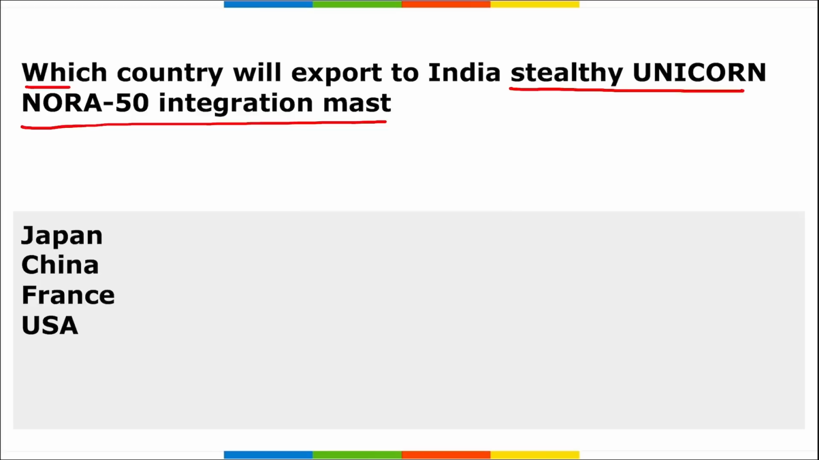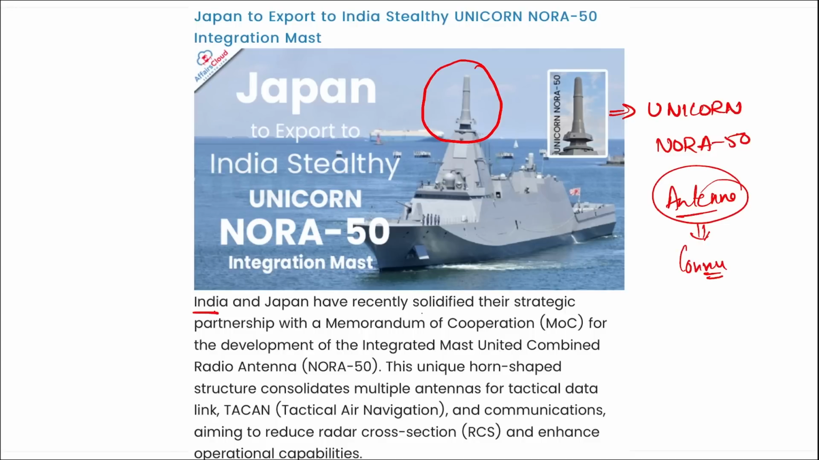So the question here becomes, which country will export this to India? It will be exported by Japan to India, correct. And India and Japan have recently solidified their strategic partnership with a memorandum of cooperation for the development of this Unicorn integrated mast, a combined radio antenna, that is Nora 50, correct. This is a horn shaped antenna, correct. It is a consolidation, or a compilation, of multiple single antennas,